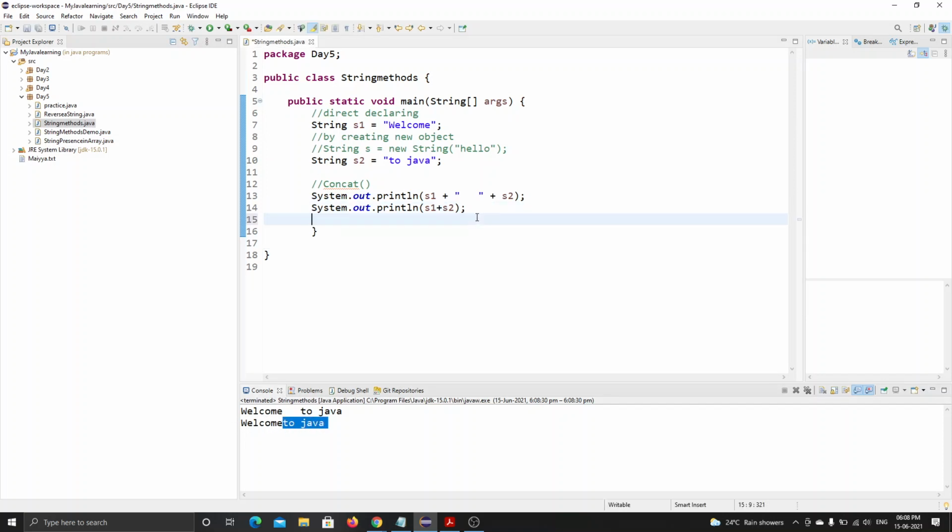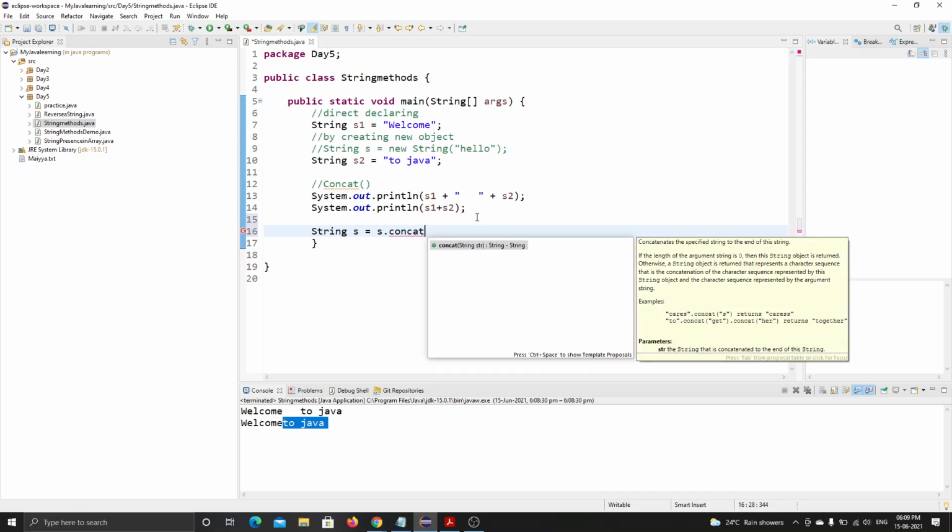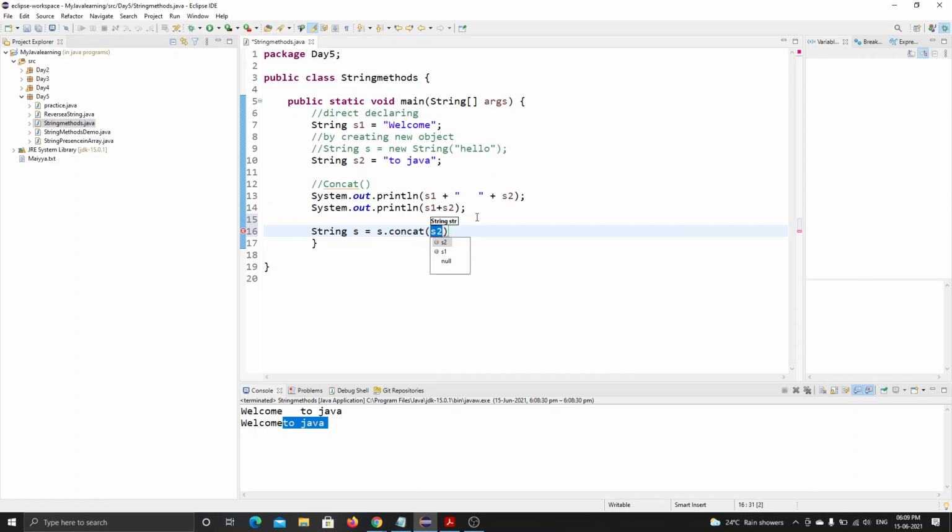If I use the concatenation function, we can declare a new string variable s. s is equal to s1.concat(s2), that is, s1 is concatenated with s2.